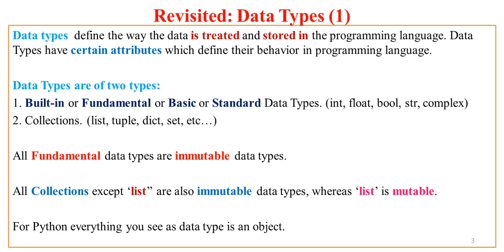Do remember. And in Python, whatever data types you see, whether fundamental or collection, everything is an object. That means whatever data you create under these different categories of data types, those categories are nothing but classes, and whatever you create under them becomes an object. That also we have seen in the last lecture.